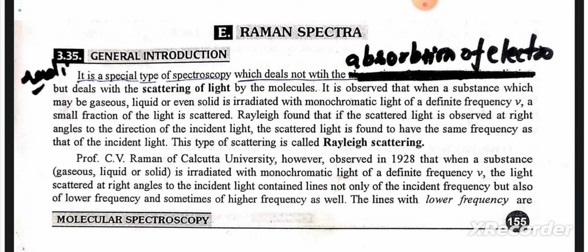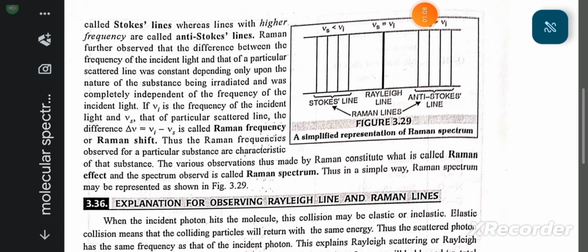Professor C.V. Raman of Kolkata University, however, observed in 1928 that when a substance is irradiated with monochromatic light of definite frequency mu, the light scattered at right angle to the incident light contains lines not only of the incident frequency but also at lower frequency and sometimes of higher frequency as well. These lines with lower frequency are called Stokes lines, whereas the lines with higher frequency are called anti-Stokes lines.